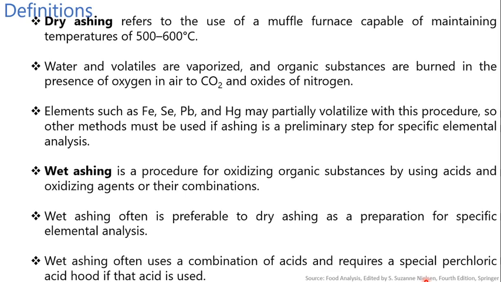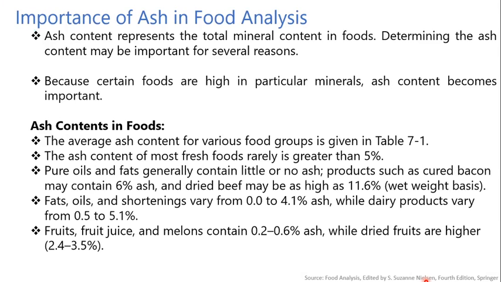Wet ashing often is preferable to dry ashing as preparation for specific elemental analysis. Wet ashing often uses a combination of acids and requires a special perchloric acid hood, that is a fuming hood, if perchloric acid is used.